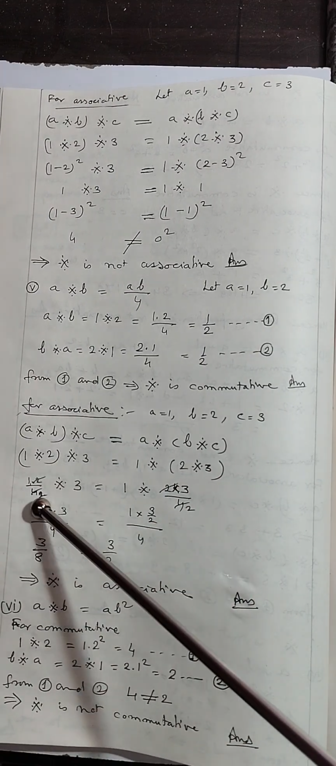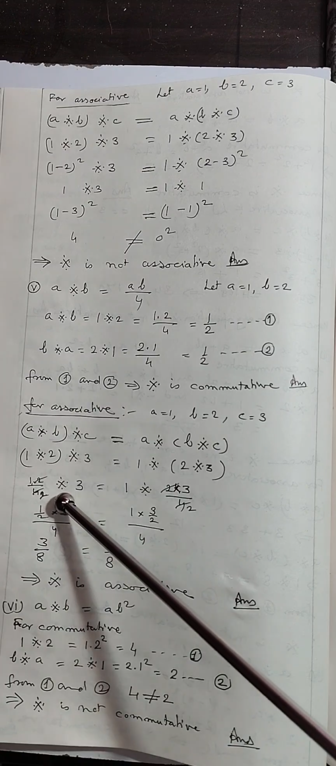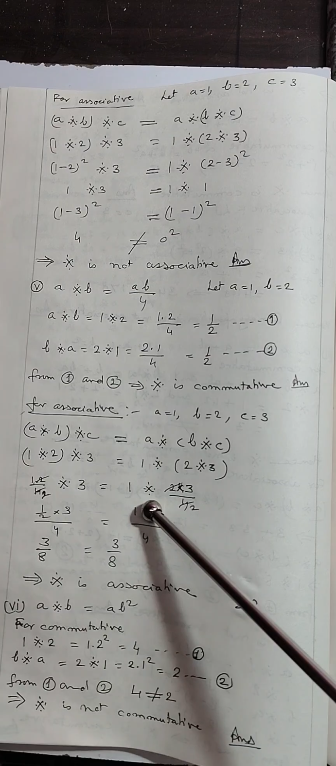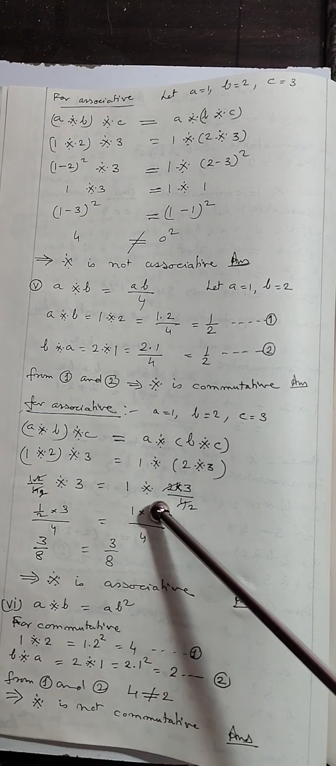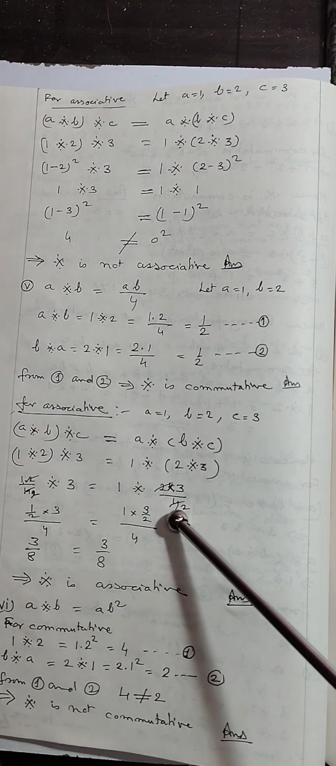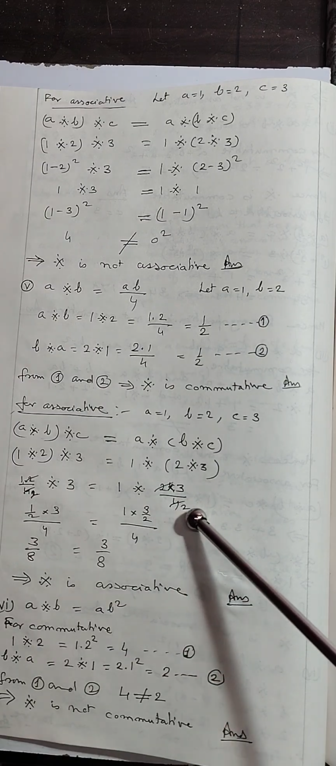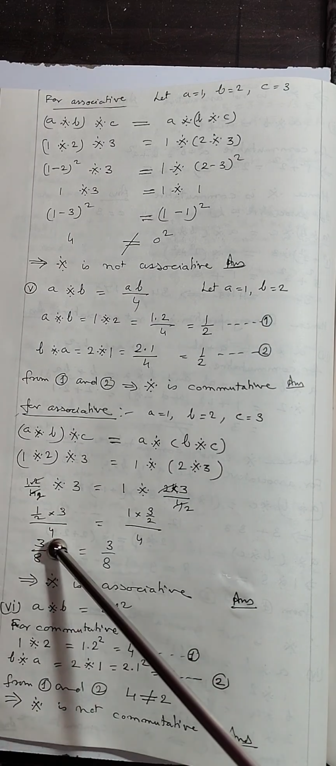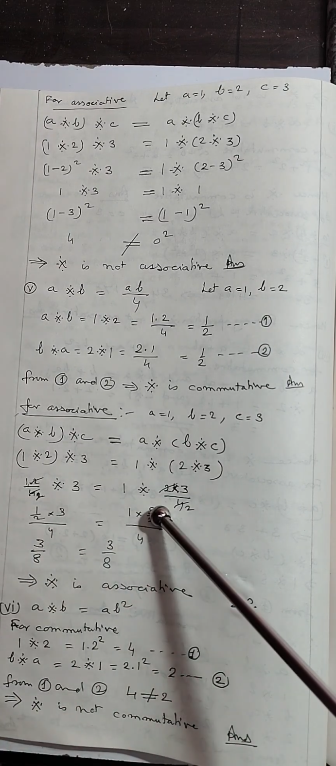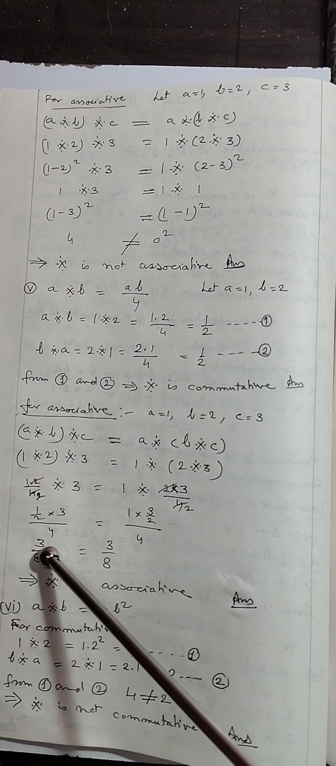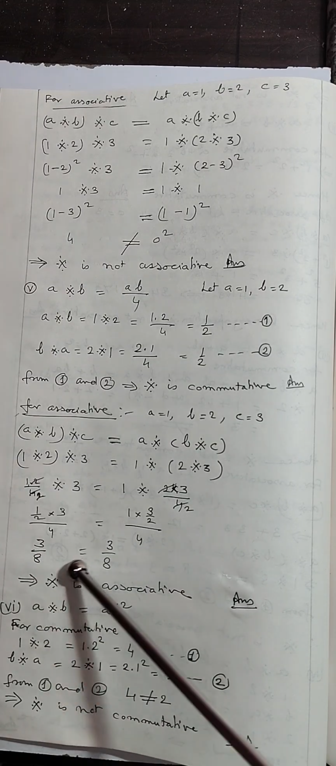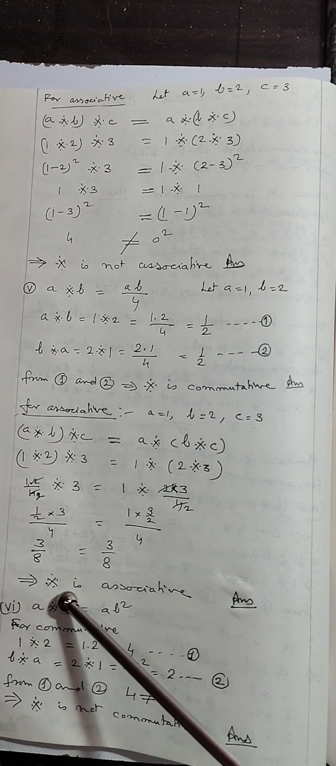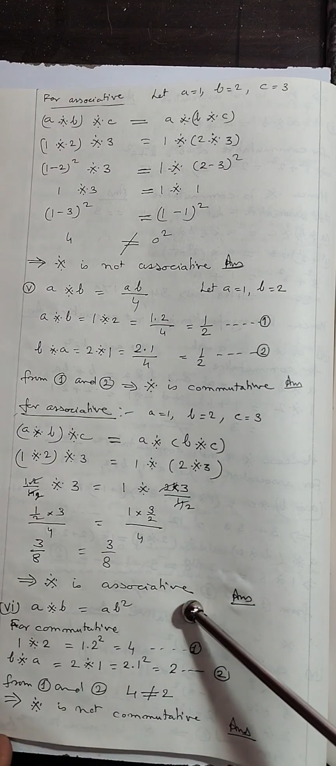So here it will be equal to 1 into 2 divided by 4 binary 3. Solving this, 1 by 2 comes. Now see, on the right hand side, 1 binary 2 into 3 by 4. Now 3 by 2 has come. So 1 by 2 into 3 by 4. Here it will be 1 into 3 by 2 divided by 4. So here you will solve it, you will get 3 by 8. On the right hand side also you will get 3 by 8. This implies that the binary operation is associative.